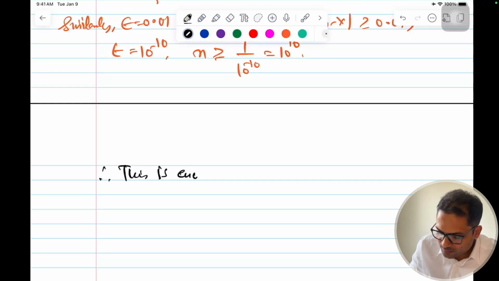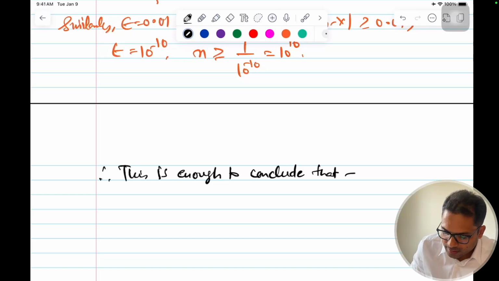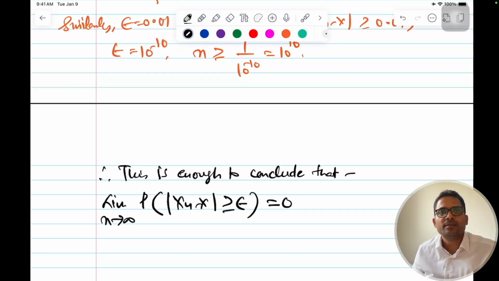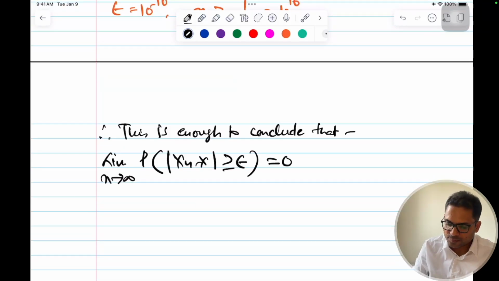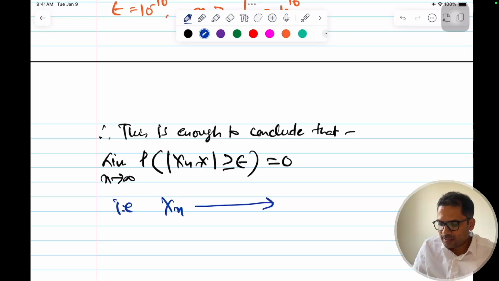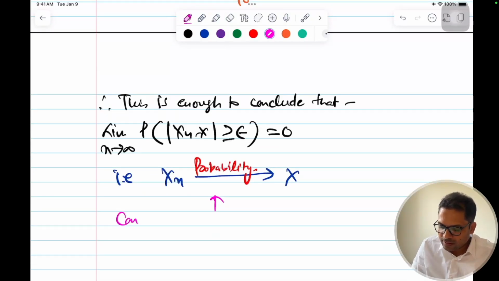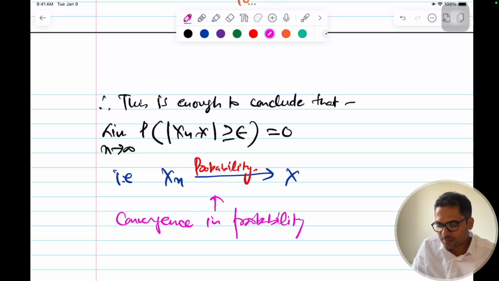this is enough to conclude that the limit as n tends to infinity of the probability of mod of xn minus x greater than or equal to epsilon will be 0 as n tends to infinity. How do we write it symbolically? You will see in so many places that xn will tend to x with some probability. So this is what is your convergence in probability.